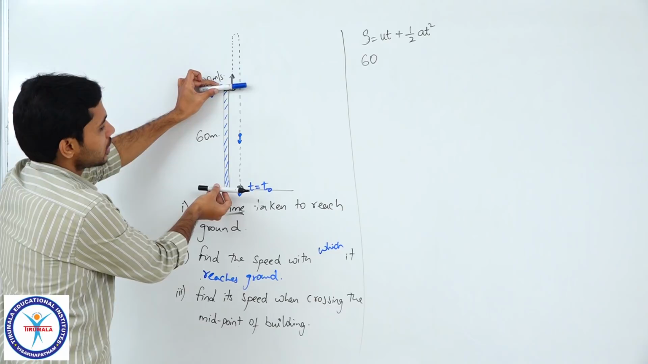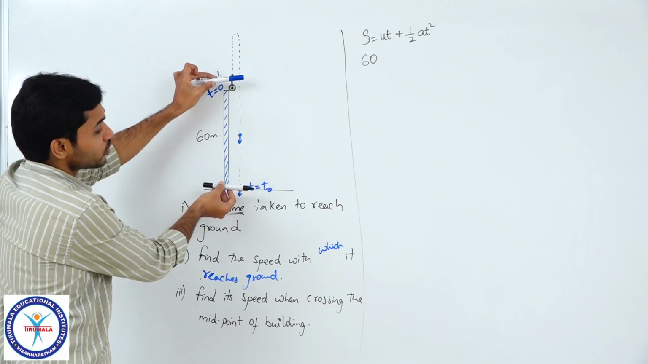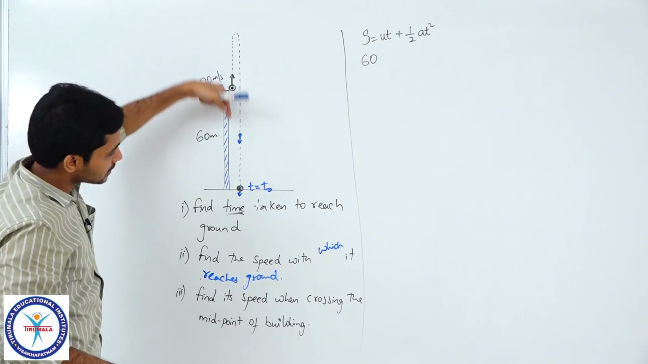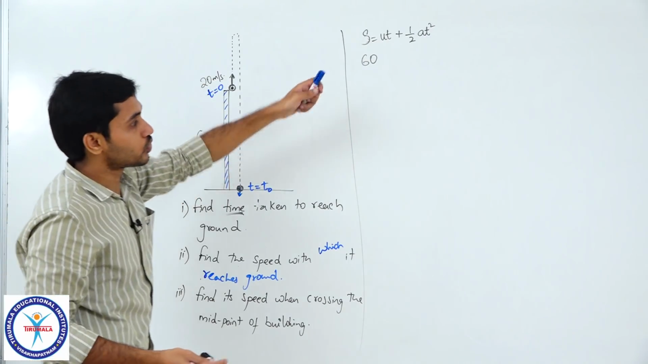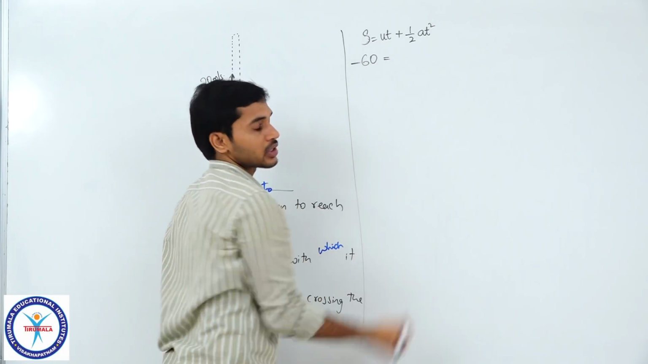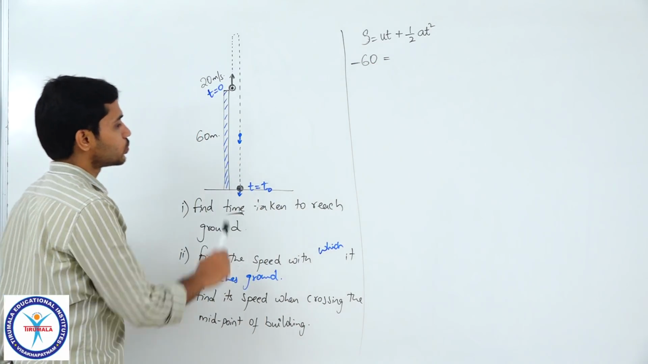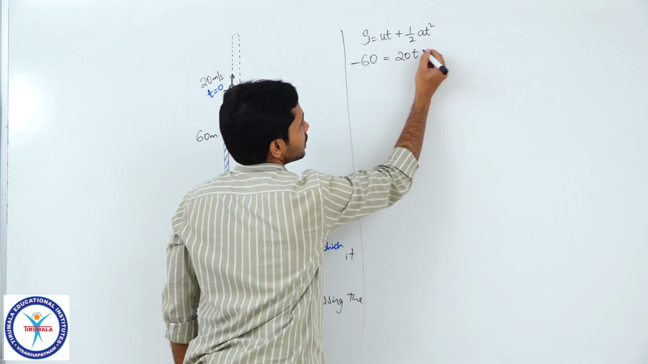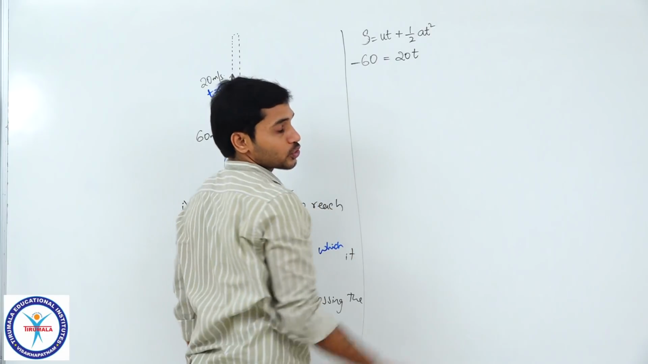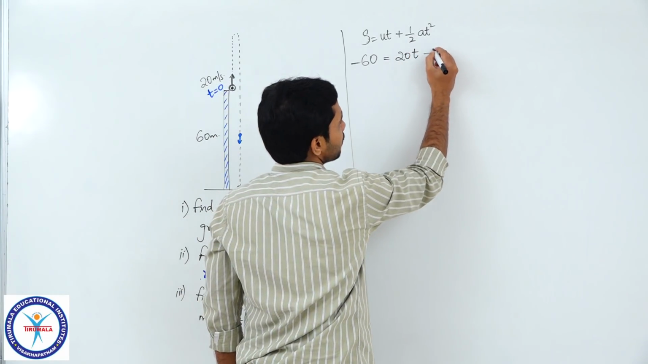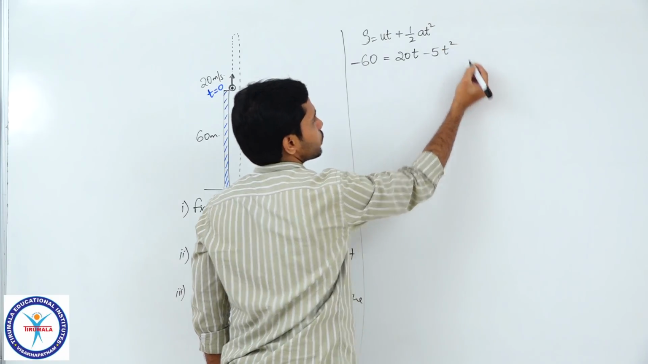So, from here to the final position, which means you are moving down, right? You are moving vertically downwards. So, this will be the displacement. We should substitute the value of displacement as minus 60. Is that clear? It is equal to u, what is u? 20 into t, and you all know that a should be taken as negative. So, half into minus 10 will become minus 5 t square.